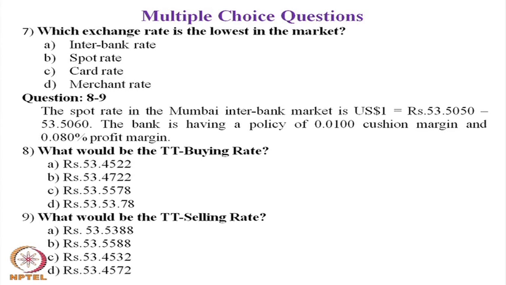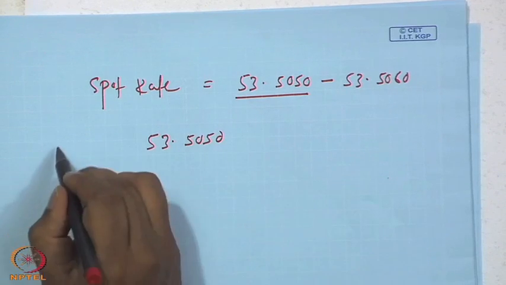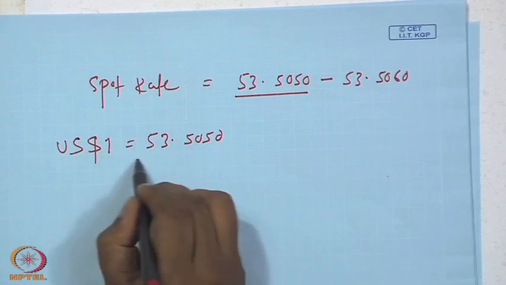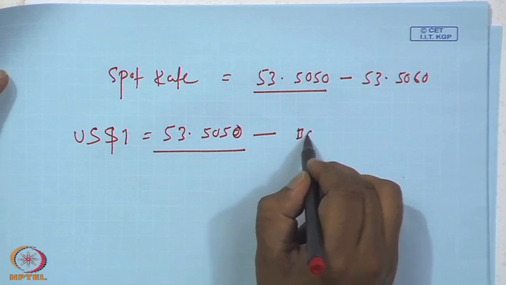When you sell foreign currency, the banker will give you the lower rate. The banker will give you 53.5050 per US dollar. This is the base rate.